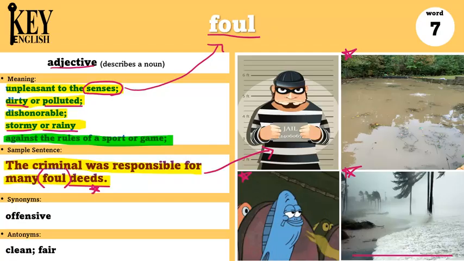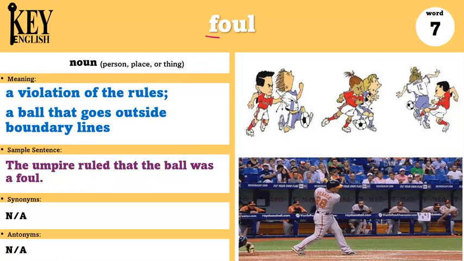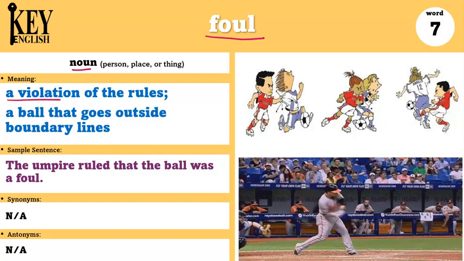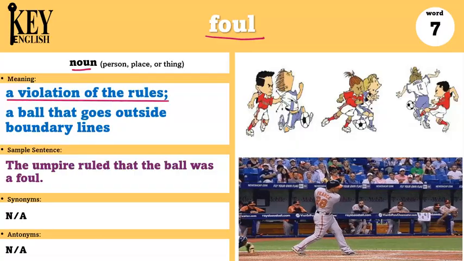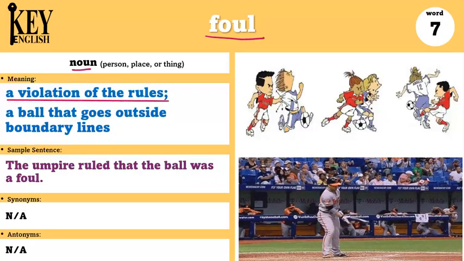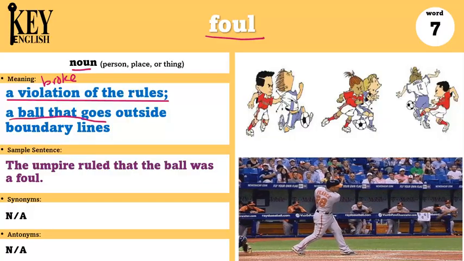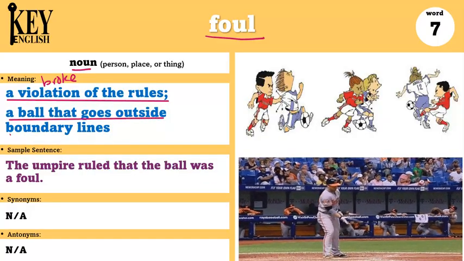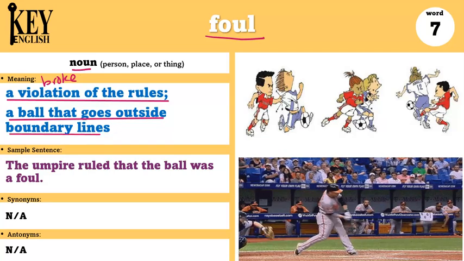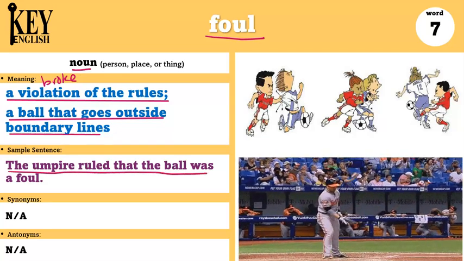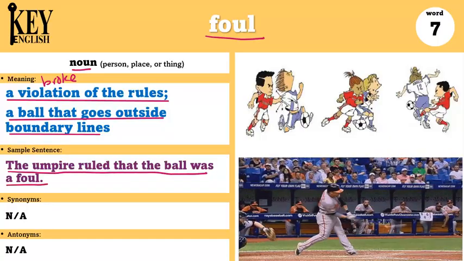Some synonyms are offensive and antonyms are clean and fair. We can also use foul as a noun to talk about a violation of the rules. Basically, someone broke the rules. Or a ball that goes outside boundary lines. Let's look at the example. The umpire ruled the ball was a foul.